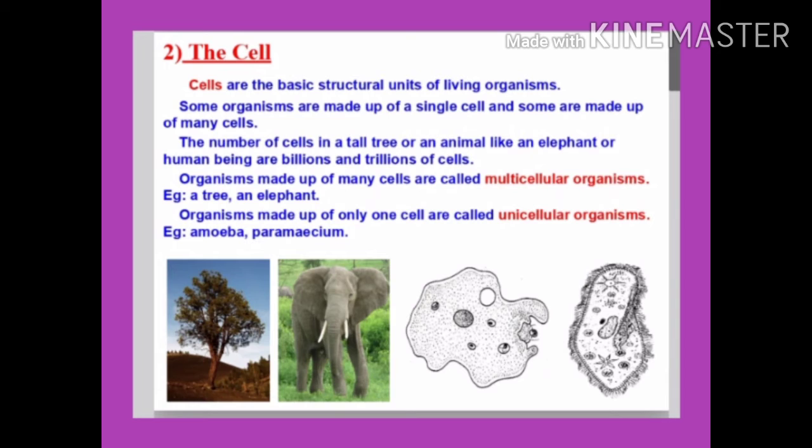Organisms made up of many cells are called multicellular organisms. Most of the plants and animals that we see around us are multicellular organisms. Trees, grasses, insects, cows, birds, humans are a few examples of multicellular organisms. All multicellular organisms begin their life as a single cell. All multicellular organisms, including human beings, show division of labor. It means that different parts of a multicellular organism perform different functions. For example, a human being has a stomach to digest food, a heart to pump blood.